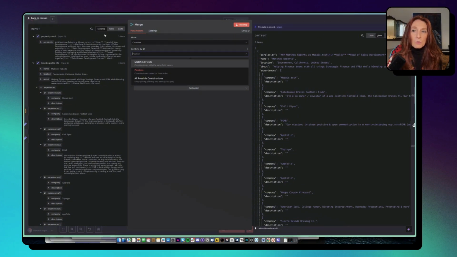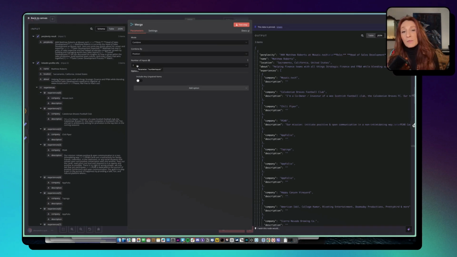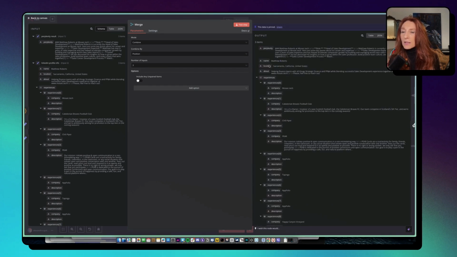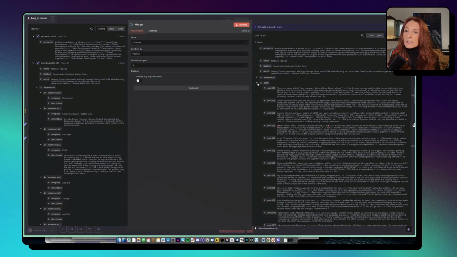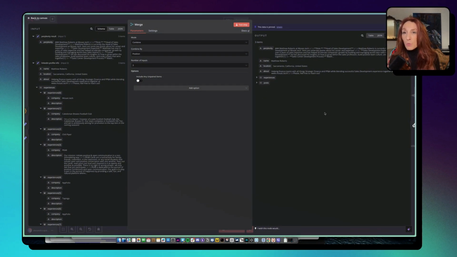So here we want to combine by position. And we have 3 items. We have the posts, we have the profile, and we have the Perplexity search. So we have a lot of information about these people. Once we run it and go to the schema, okay, we have the Perplexity, the name, the location, the about, all the experiences, and all the posts for each one of our prospects.